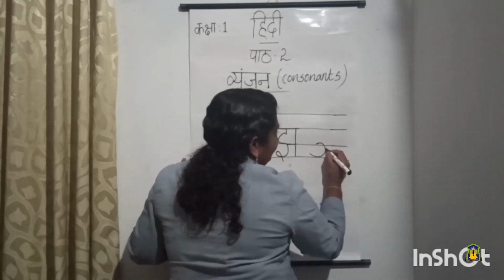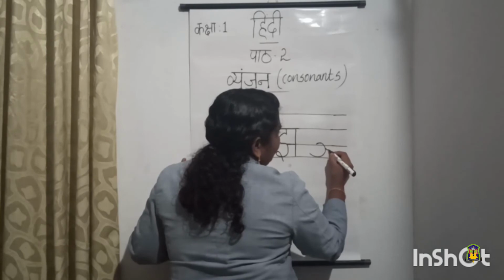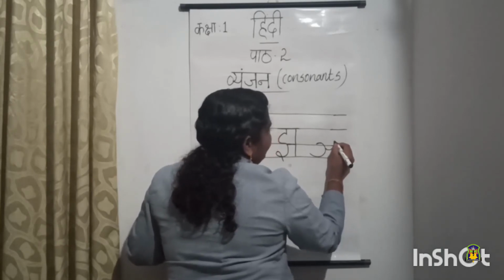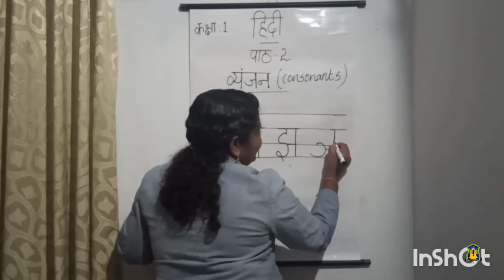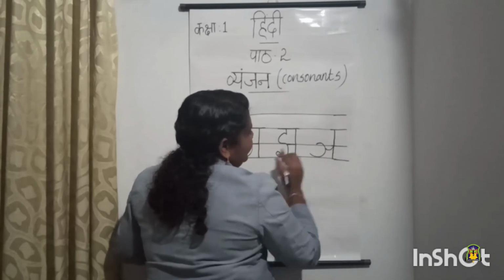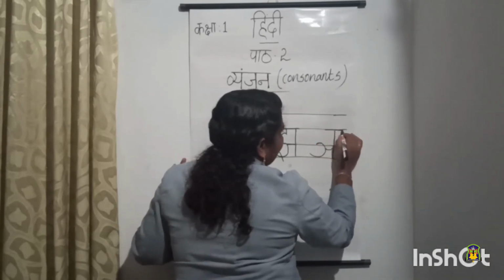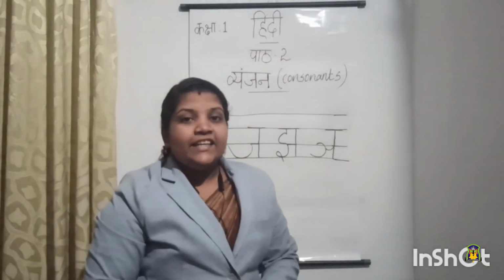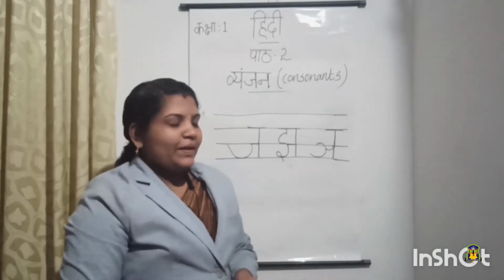Then from here we will draw a baby curve like this. Then from here we will draw a standing line from second line to fourth line. Then we will draw a sleeping line on the top of the standing line. So a letter Nya. A letter Nya.